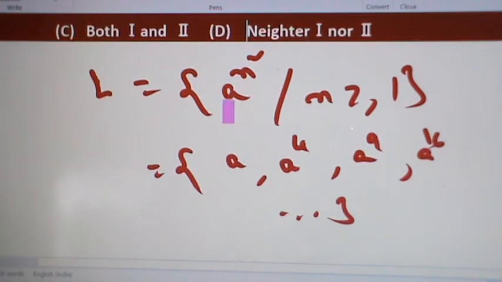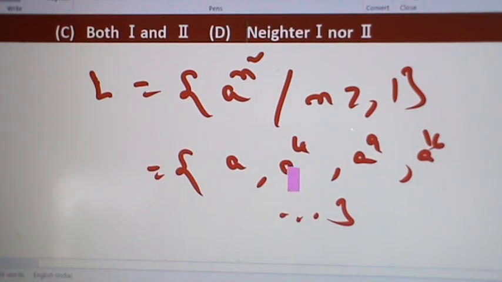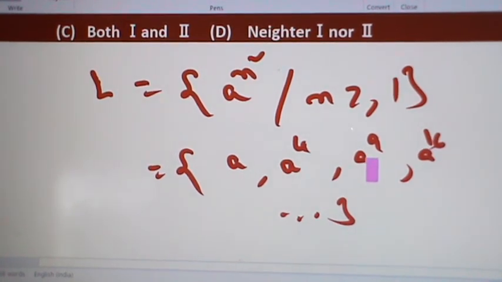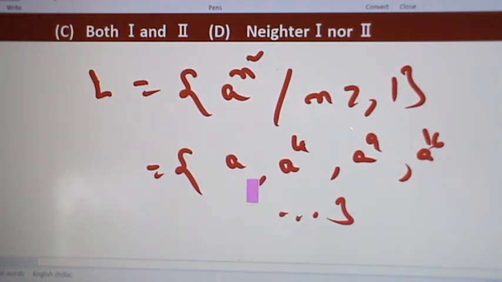Take L1 equal to set a, L2 equal to set a power 4, L3 equal to set a power 9, L4 equal to set a power 16 and so on. Then L1, L2, L3 etc. are regular. But their union is this set, and this is not regular.